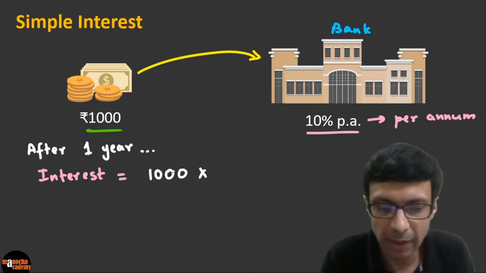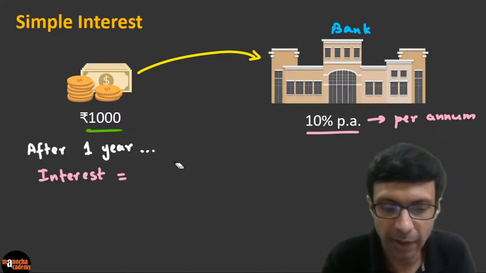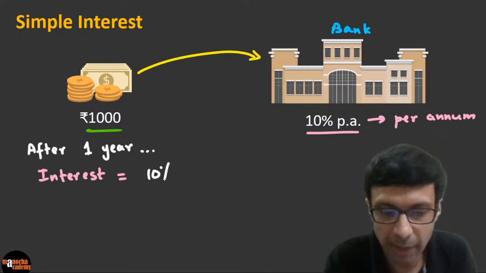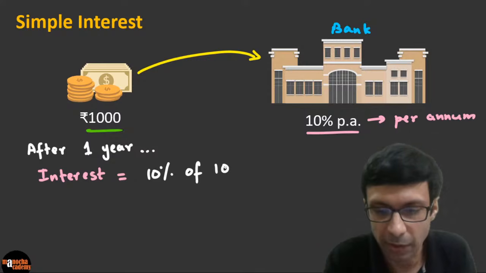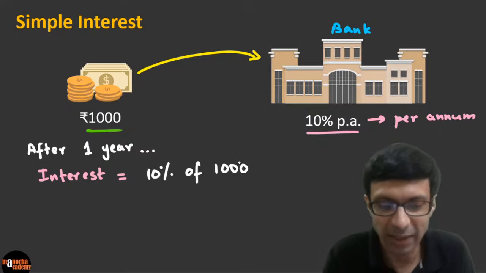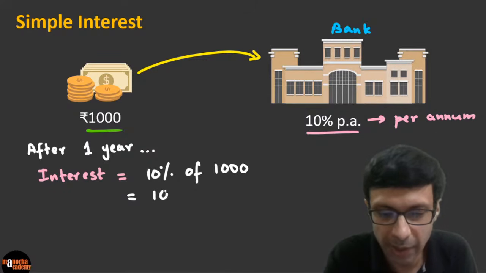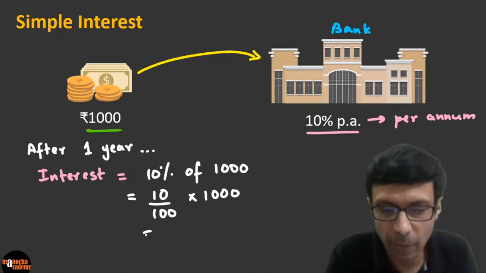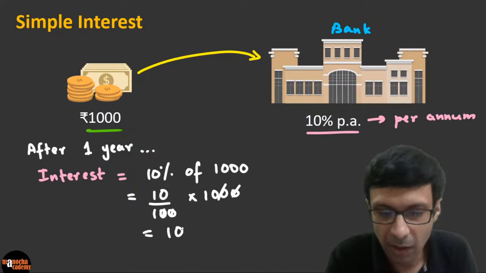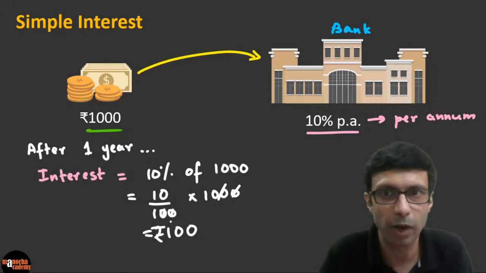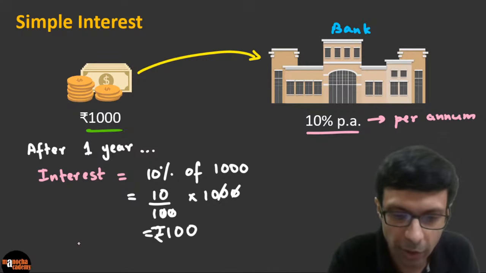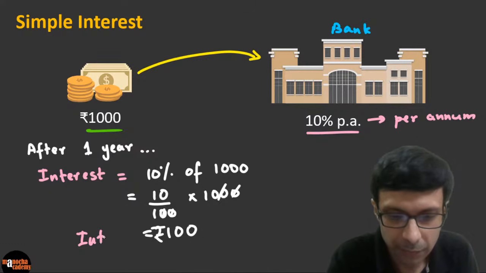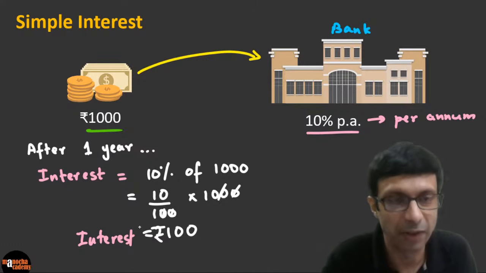If I write it another way, it's 10% of 1,000. Do you guys agree? Excellent. So 10 by 100 multiplied by 1,000, and all these zeros will cancel. So we are getting 100 rupees, or whichever currency you're in, dollars, rupees, whatever. This is going to be your interest. Do you guys agree? Excellent.